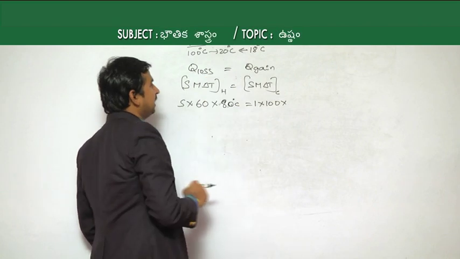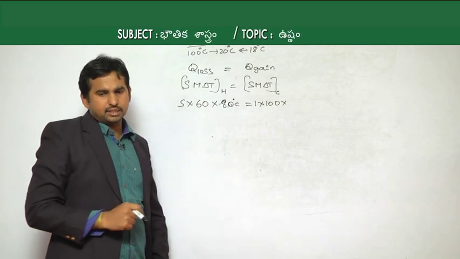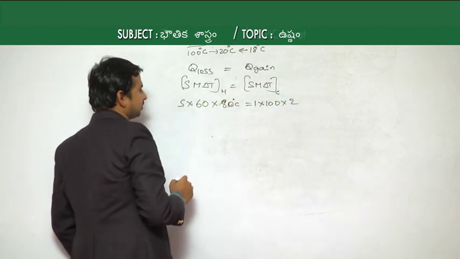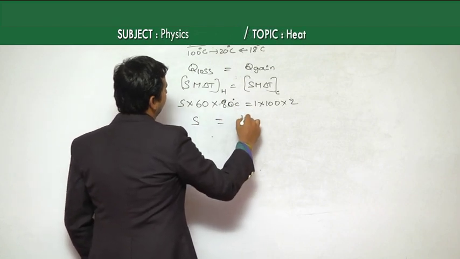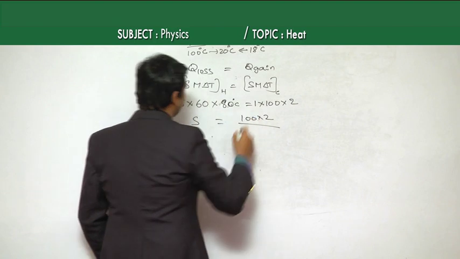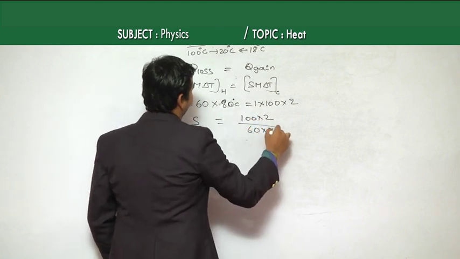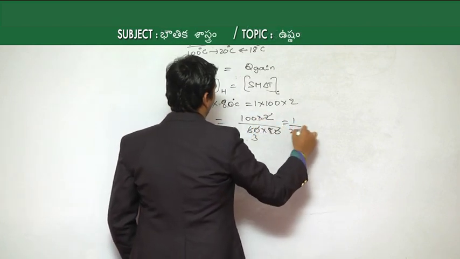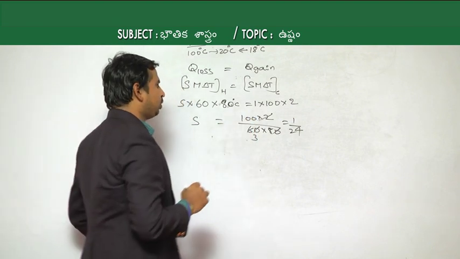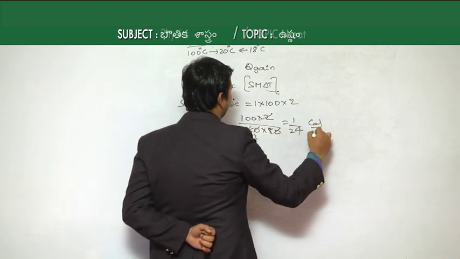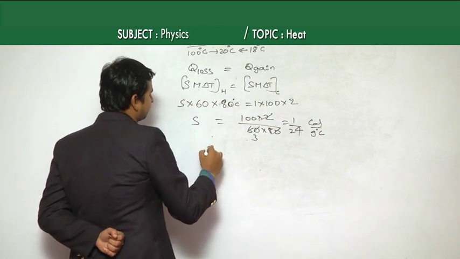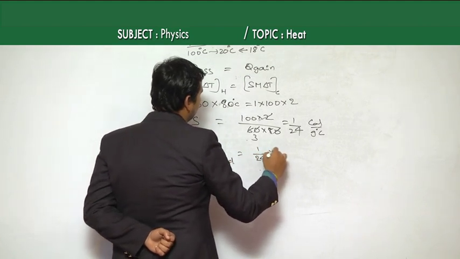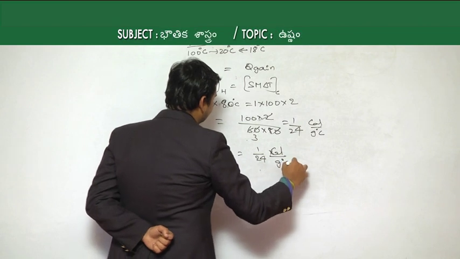For the water, it is initially at 18 degrees Celsius and finally 20 degrees Celsius, which means an increase of 2 degrees Celsius. Then S is equal to 100 into 2 by 60 into 80. As both the zeros get cancelled, finally it is equal to 1 by 24. As the specific heat capacity unit for water is calorie per gram degree Celsius, finally the specific heat of the given solid becomes 1 by 24 calorie per gram degree Celsius.